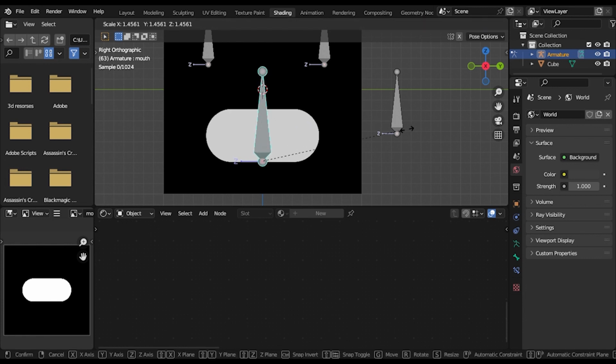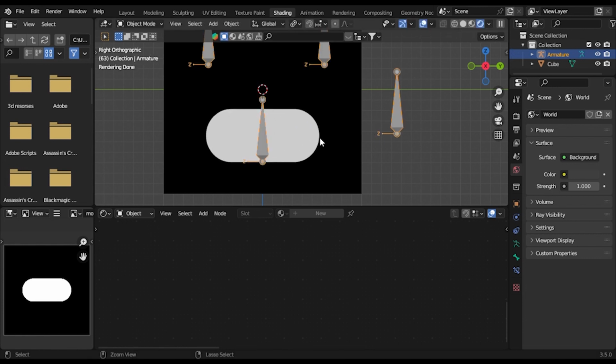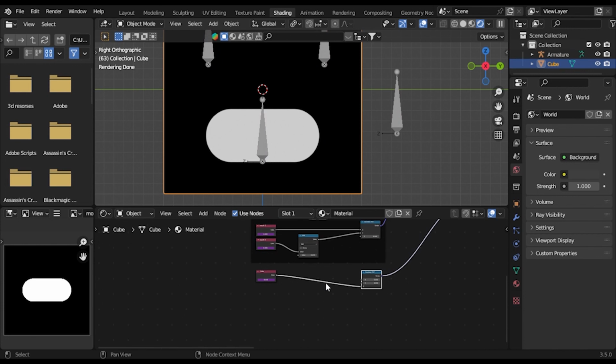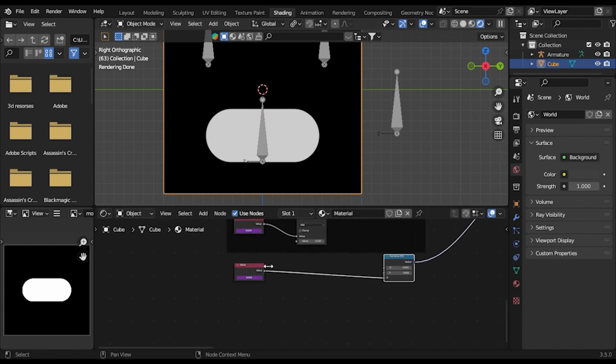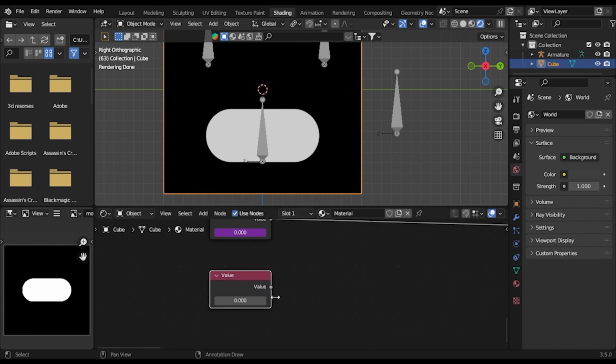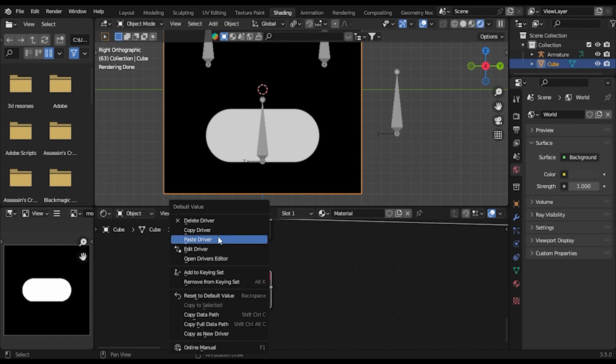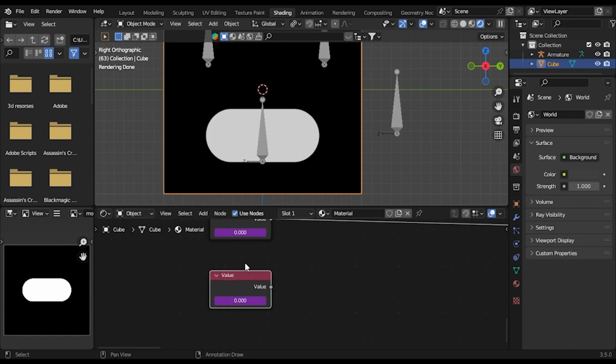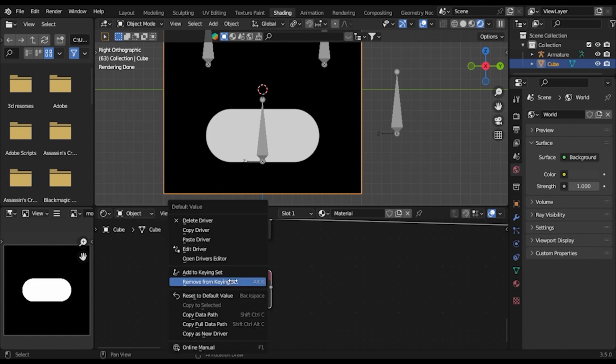The location works, but the scale doesn't work. So to make the scale work, duplicate your value and duplicate or copy your driver, paste your driver, and you want to edit your driver.